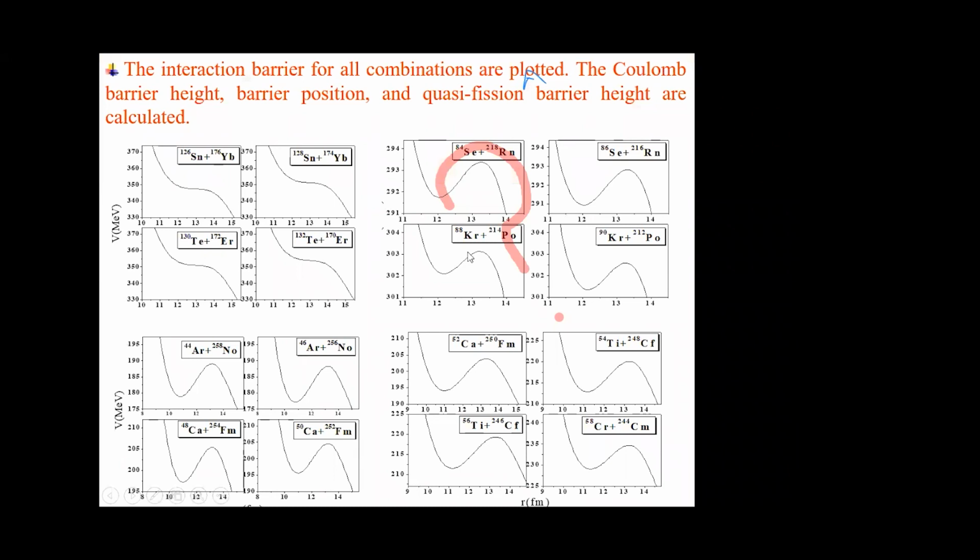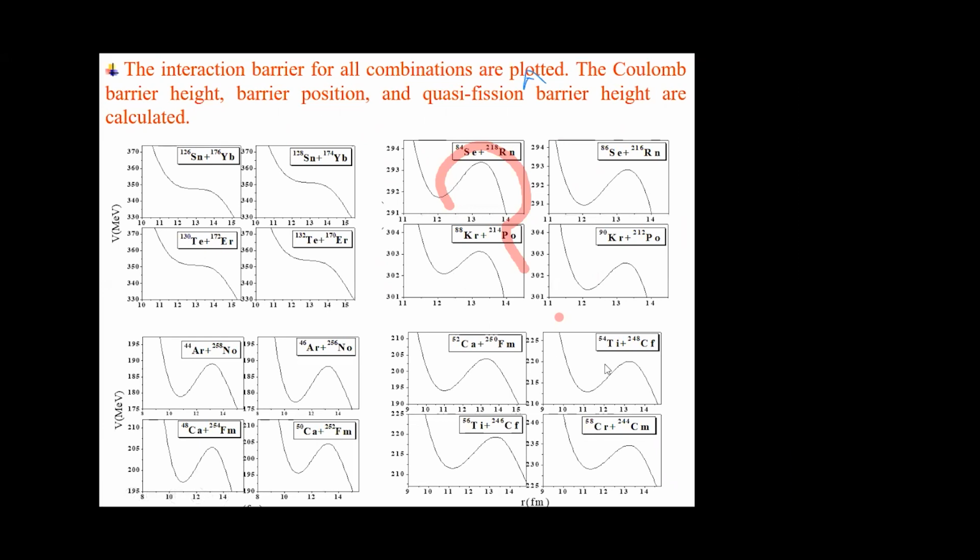This height is the barrier height, this distance is the barrier distance, and this is the height of the potential pocket, or quasi-fission barrier. This is the depth of the potential pocket.